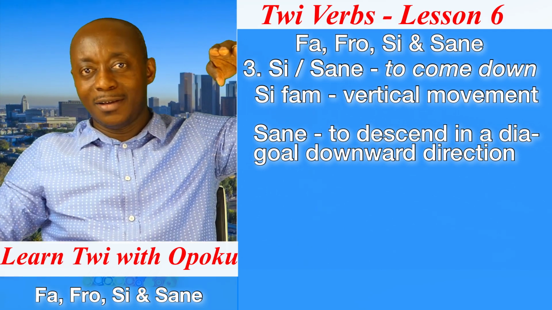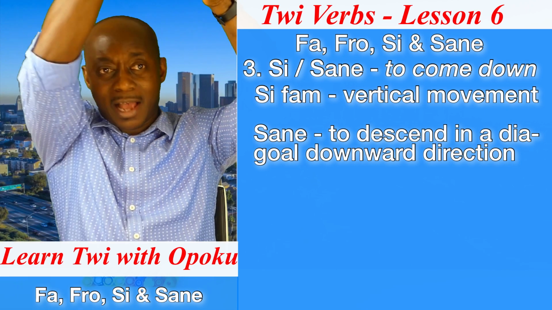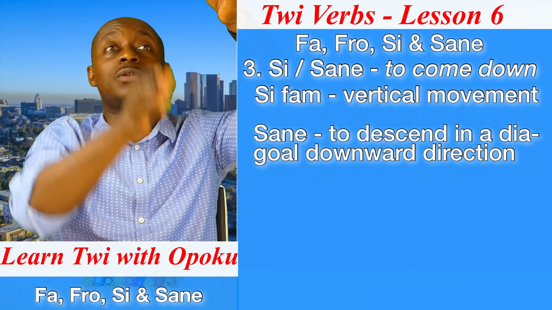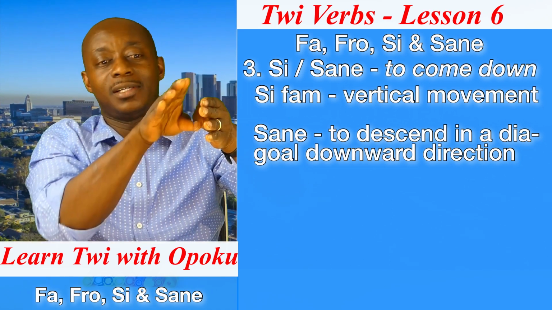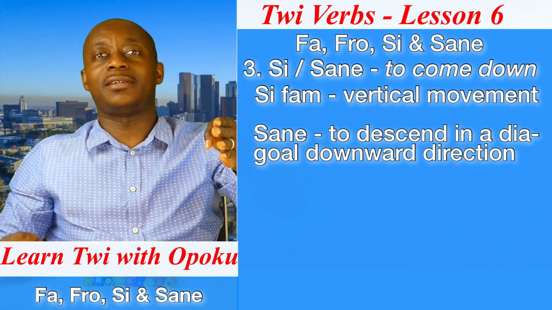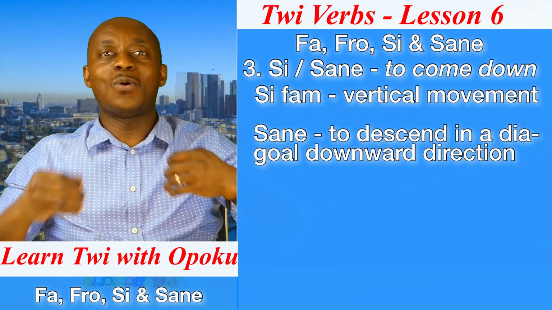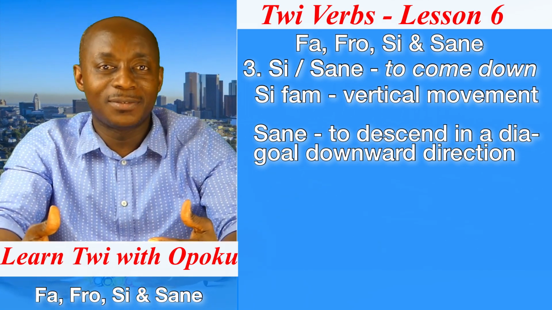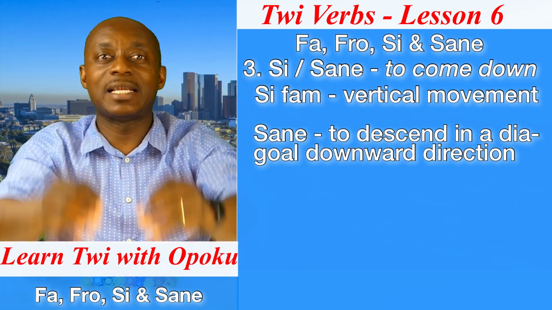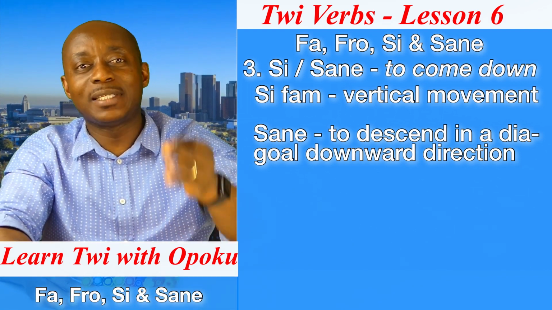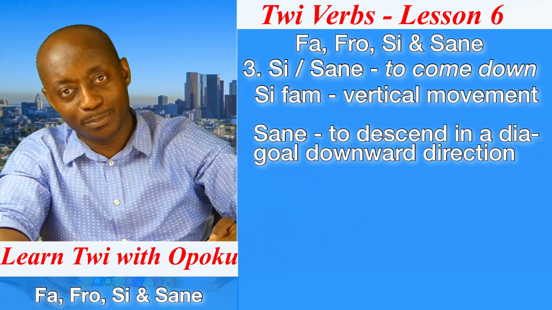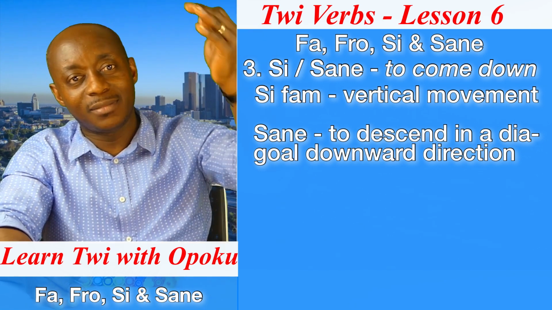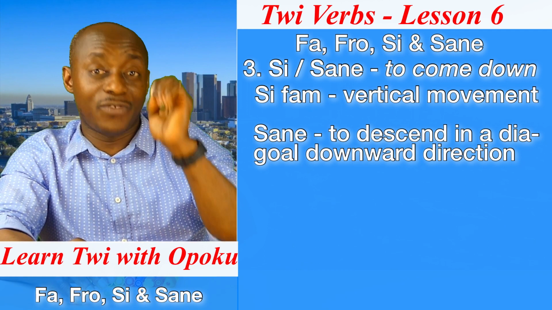But if you are on a tree, then we say si. So both verbs refer to descending. When you are on a tree, we say si fam. And that is our third verb.